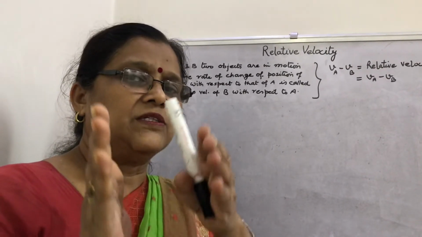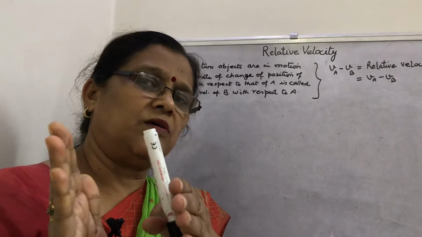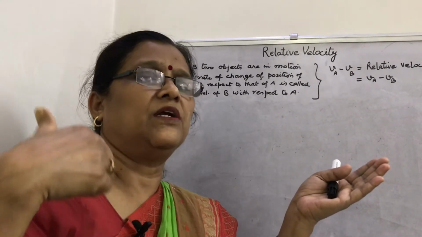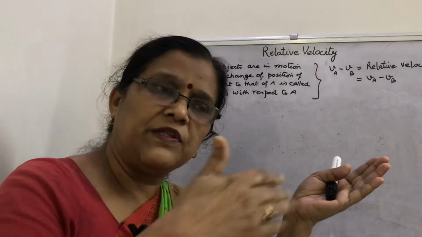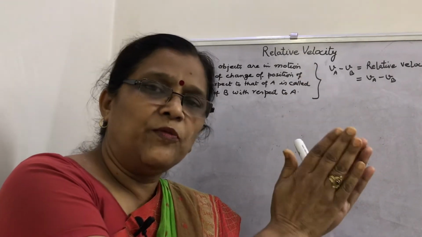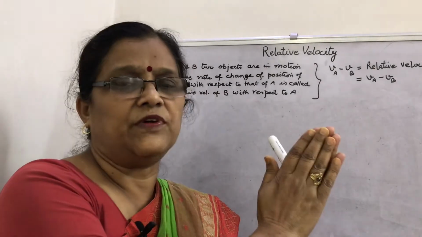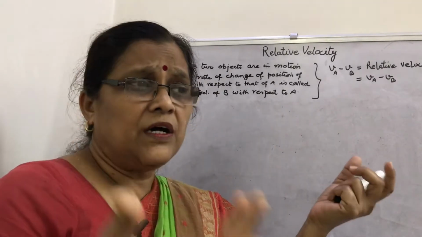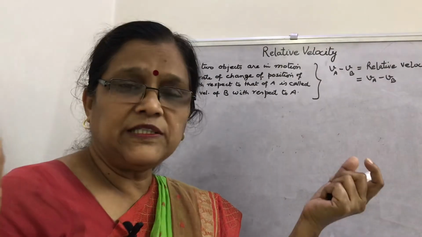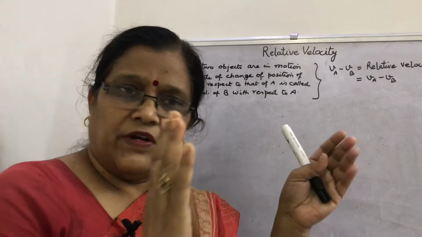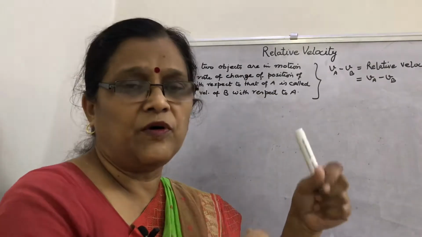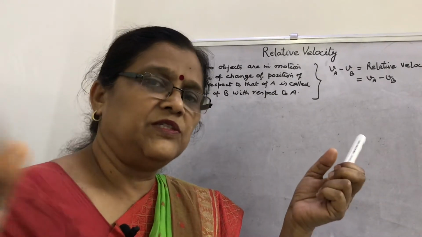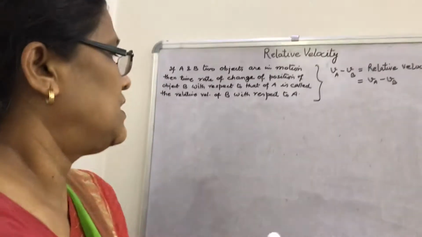We will understand how relative velocity is to be calculated with the help of the examples I will give you.